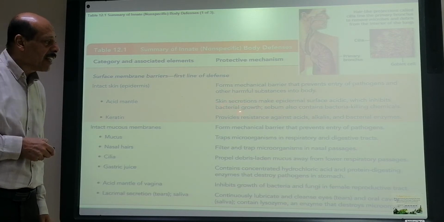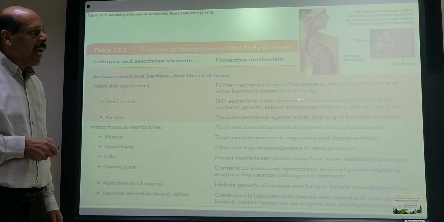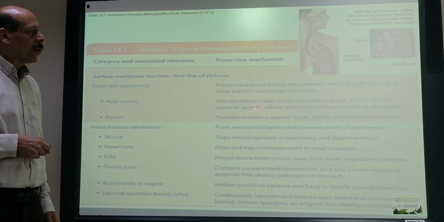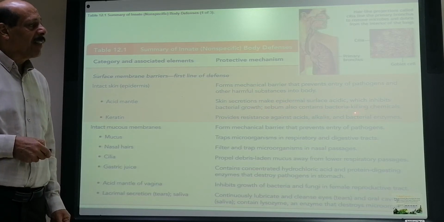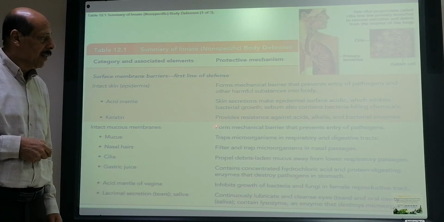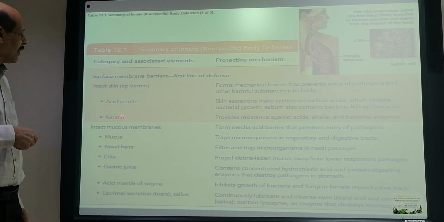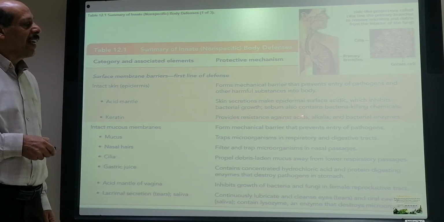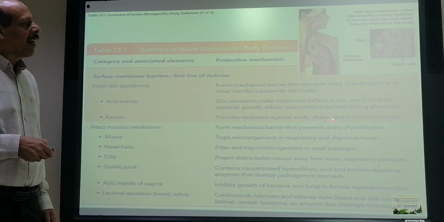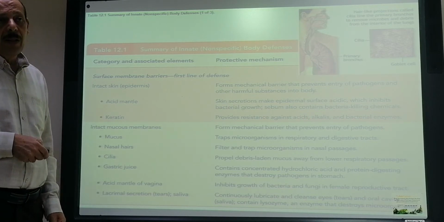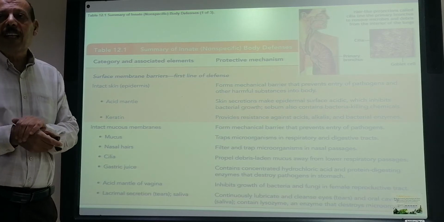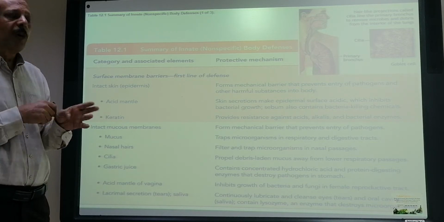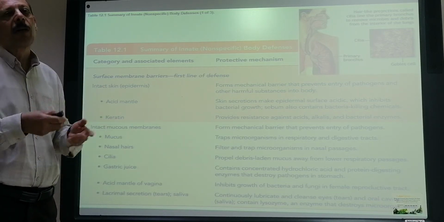Then the skin secretion makes the epidermis surface acidic, which inhibits bacterial growth. Also, the sebum contains bacteria-killing chemicals, and the keratin layer provides resistance against acid, alkaline and bacterial enzymes. Because of that, the keratin protects our skin from breaking down when we are exposed to microorganisms or to acid or alkaline.